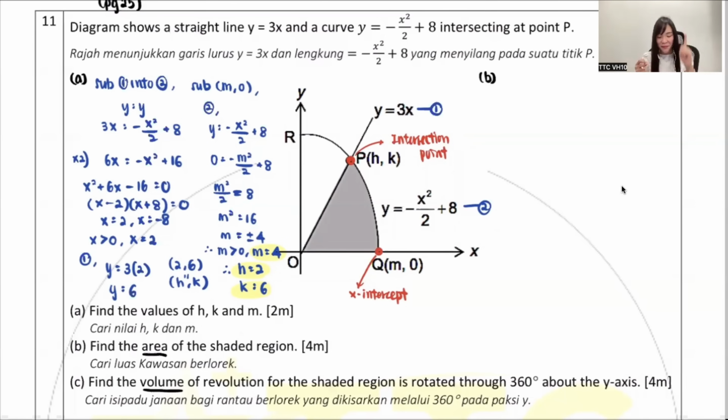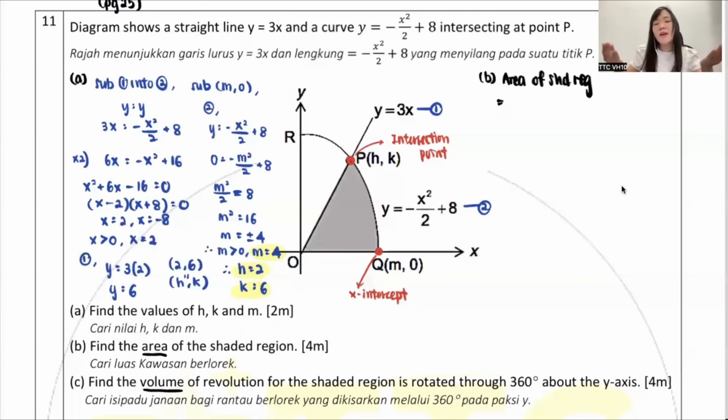Okay, B. They say, find the area of the shaded region. So now they want to find the area of the shaded region. So guys, now you know it's area. Remember just now I told you, what about area? I say area, you must base on where you stick. So it depends on where you stick. Then my dear, listen to me. If you want to score very well on area and volume, you need to prepare something before you start.